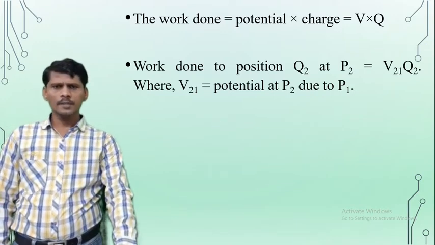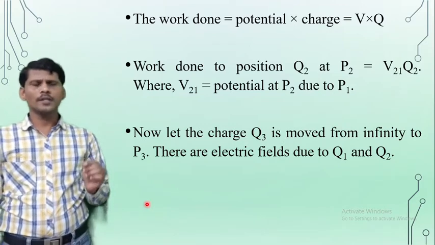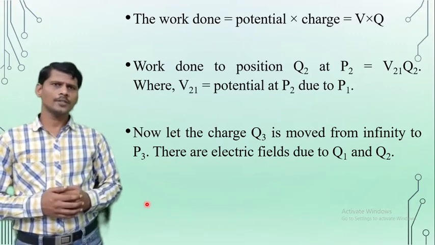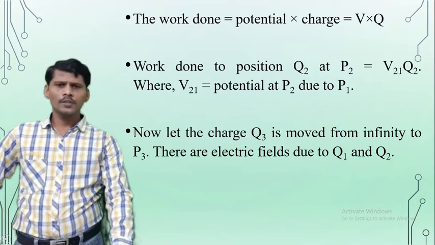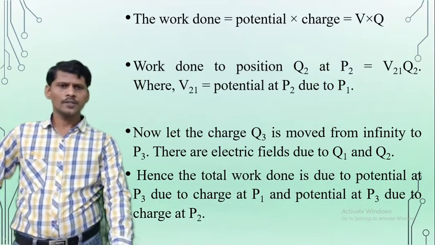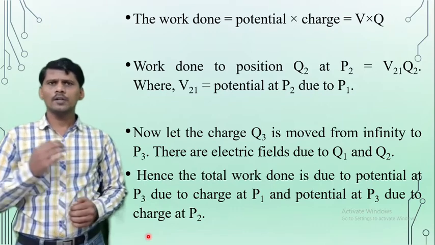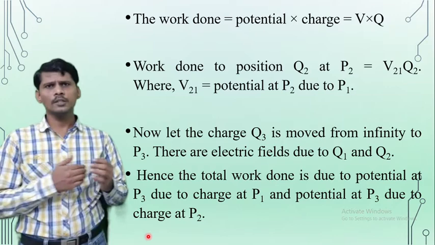Similarly, the charge Q3 is moved from infinity to the point P3. There is an electric field intensity due to the charge Q1 and charge Q2, and Q3 is required to be moved against the field due to the charge Q1 and charge Q2. Now here also some work is required to be done.